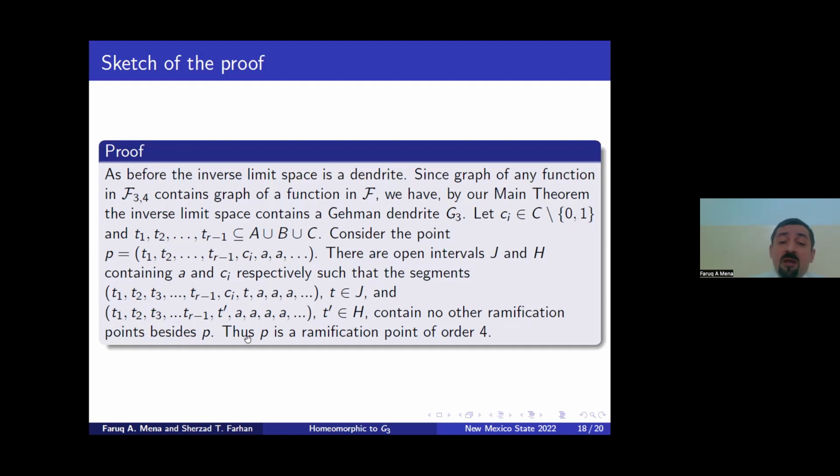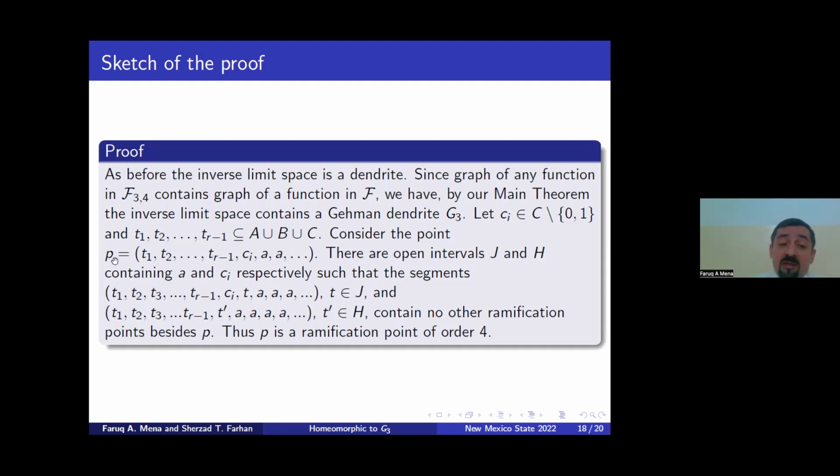And P is a ramification point of order 4, because we can prove it by several cases: P is an interior point of this line and an interior point of the other line.